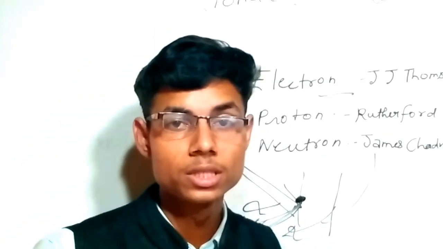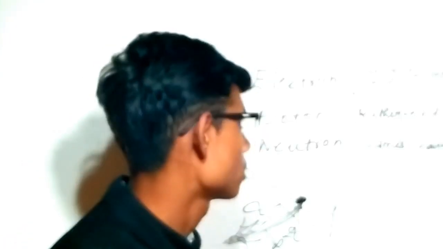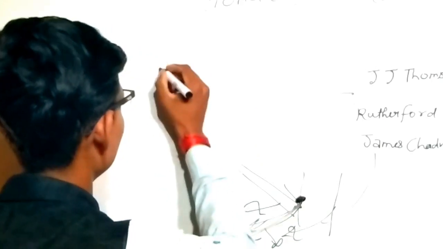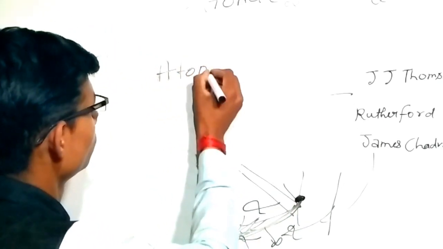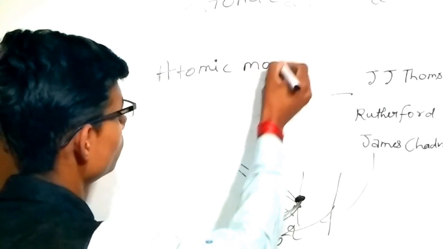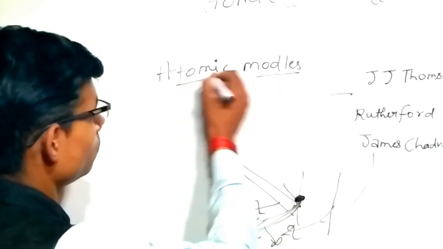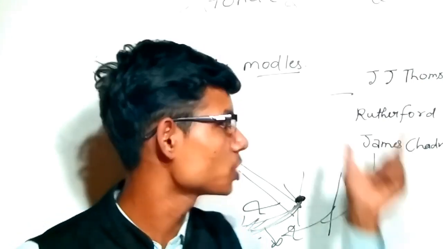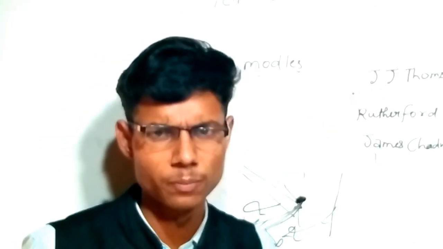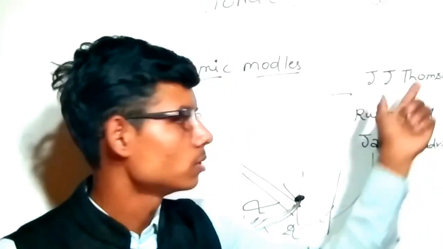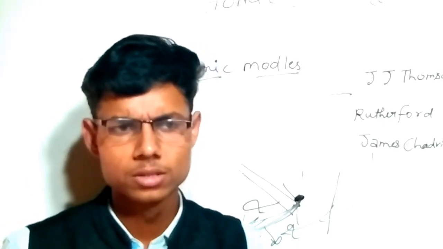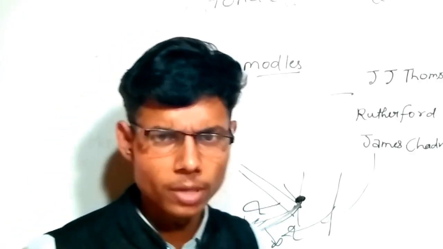Now we are going to discuss atomic models. What are atomic models? Rutherford asked J.J. Thomson, "Sir, where is the most probable place of finding electron, proton, and neutron in any atom?" Then J.J. Thomson said that in any atom, electrons, protons, and neutrons are found like a watermelon.